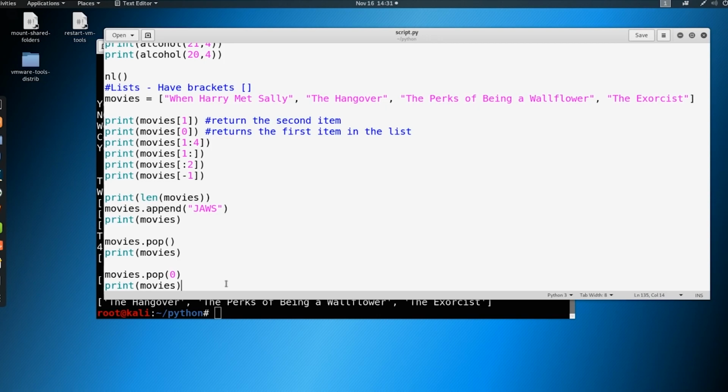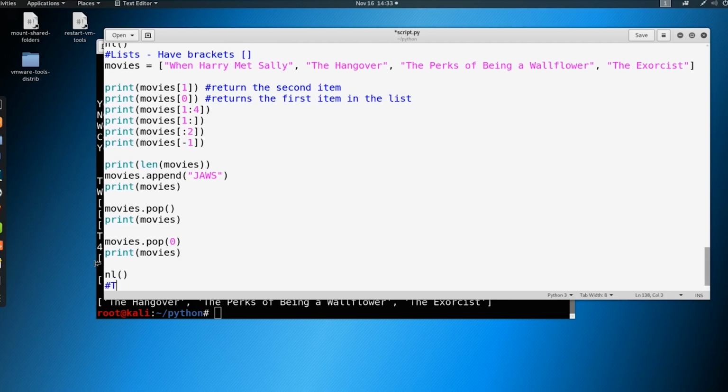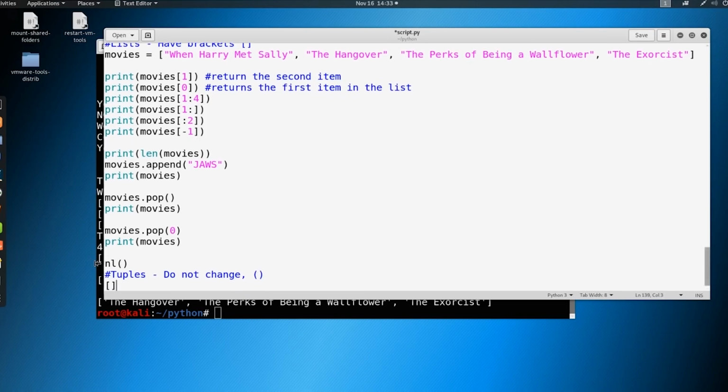I can't change it once I have it. So let's take a look at a tuple. Let's make a new line here and start a comment. We get to say tuples do not change. And also we can put parentheses like this, because remember, lists had brackets.